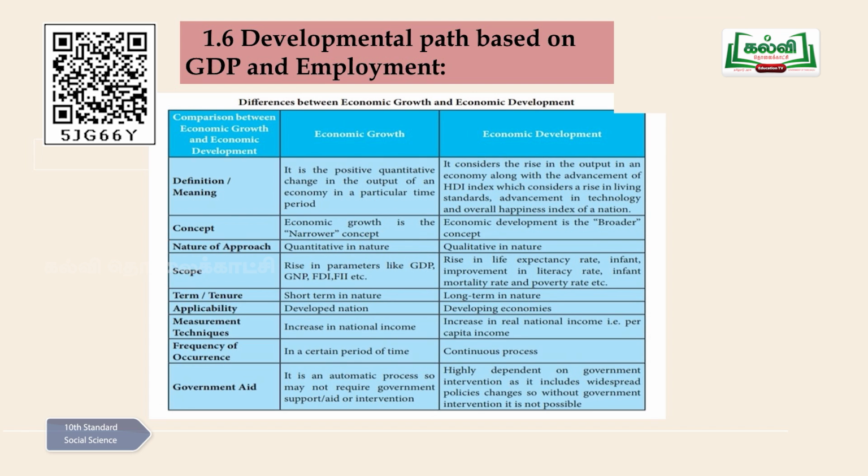We calculate either quarterly or half-yearly. But economic development is a continuous process. You don't calculate for one particular year, saying this year it is over, next year some other development. No, it is not like that. Development goes on and on. So it is a continuous process. But economic growth is only for a specific period of time. That is the main difference over there.